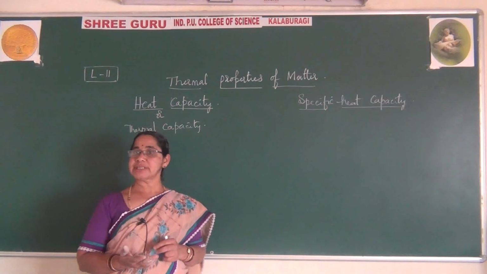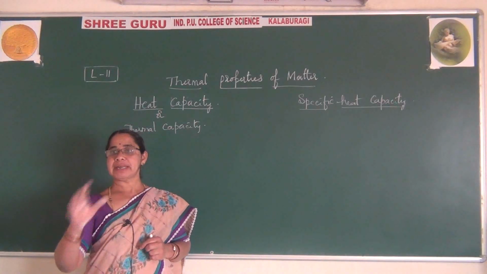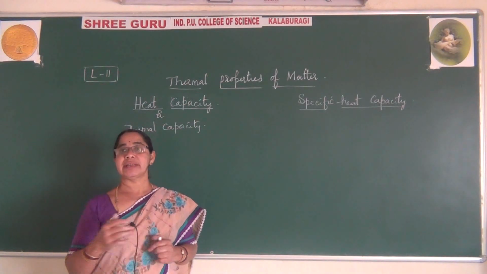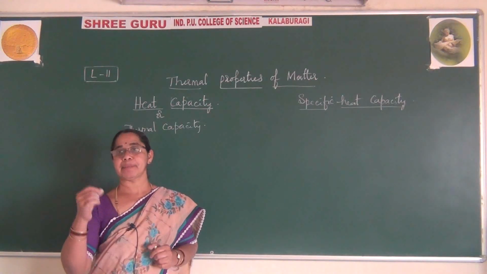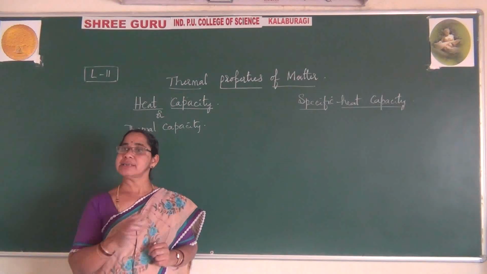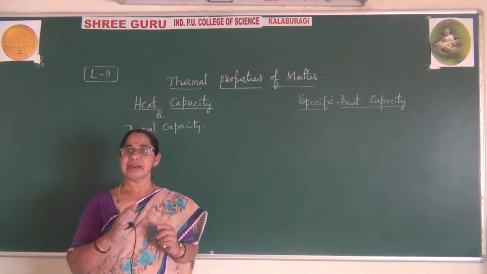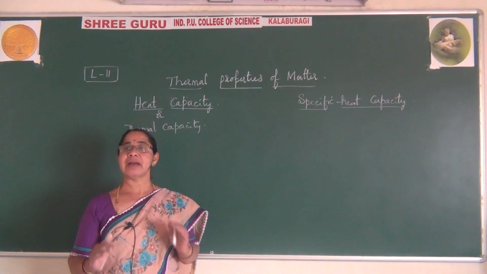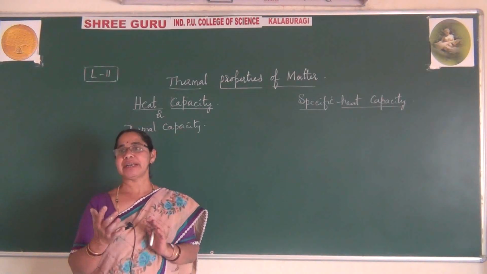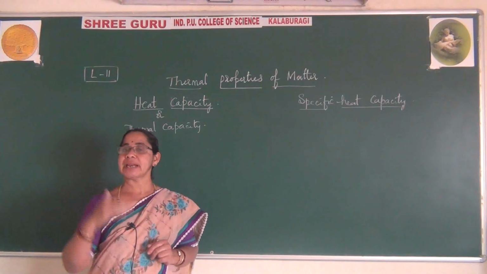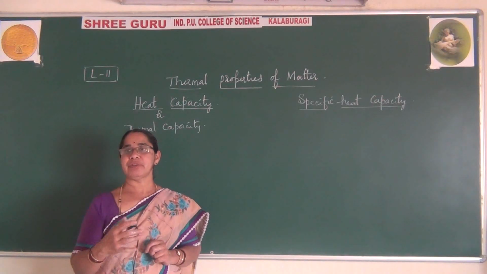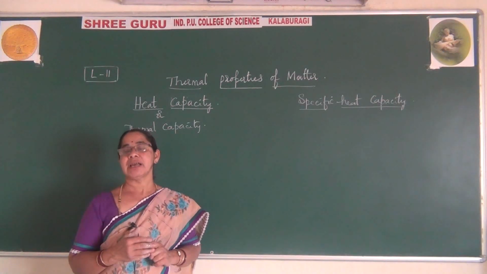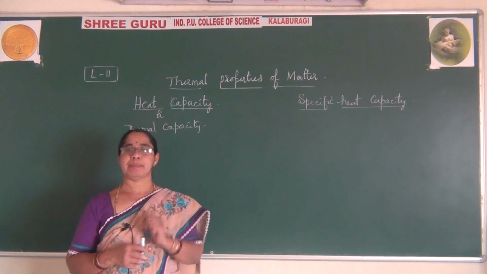How do you come across this heat content? When you touch it, you can observe that there is a temperature rise in it, and by using that you can say there is a heat capacity present in that substance. All substances in nature will have the heat content. When you heat it, naturally the temperature rises. As the temperature rises, when you touch it you feel the temperature has been raised, and that can be said to be heat capacity.